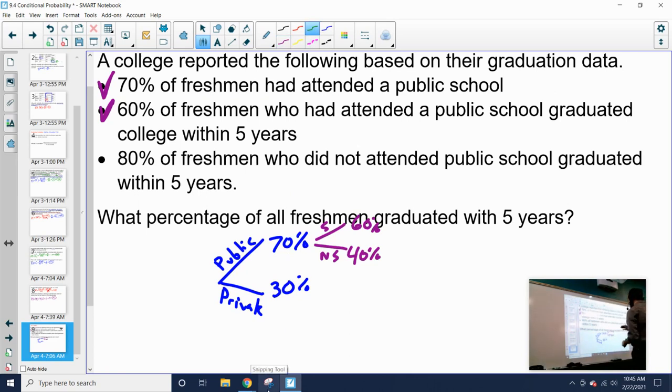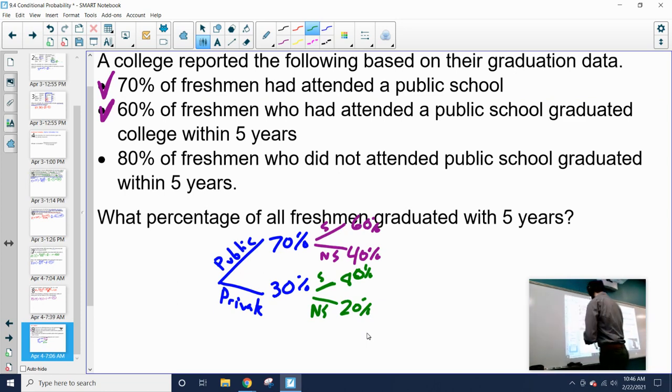And then 80% of freshmen who did not attend public school graduated within 5 years. So we know those who attended private school, the not public school group, 80% of them graduated within 5, while the not 5 group is going to be only 20%. So this gives me a bit of a breakdown. It helps me see, okay, if I went to public school and I didn't graduate within 5 years, it's 70% times 40%. So at the end of each of these lines, I could figure out the percentage by multiplying these events together.